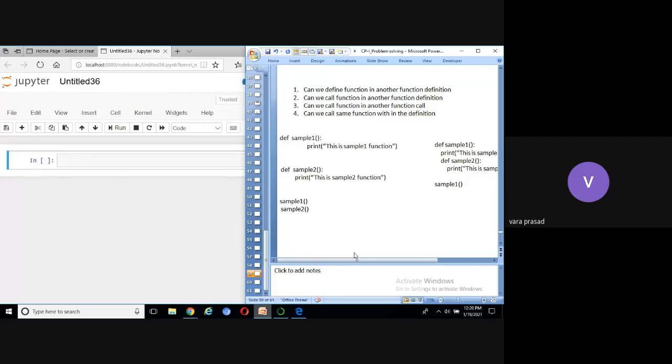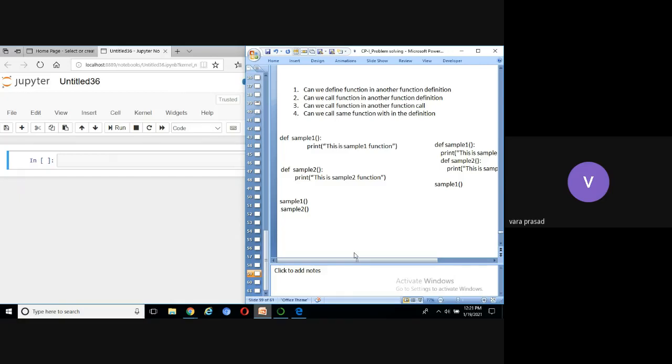All of you know how to define the function. To define the function, we use a keyword called def followed by the function name, open parenthesis, the list of arguments, close parenthesis, colon, followed by the function statements. To call the function, we use the function name followed by open parenthesis, then the list of arguments, close parenthesis.